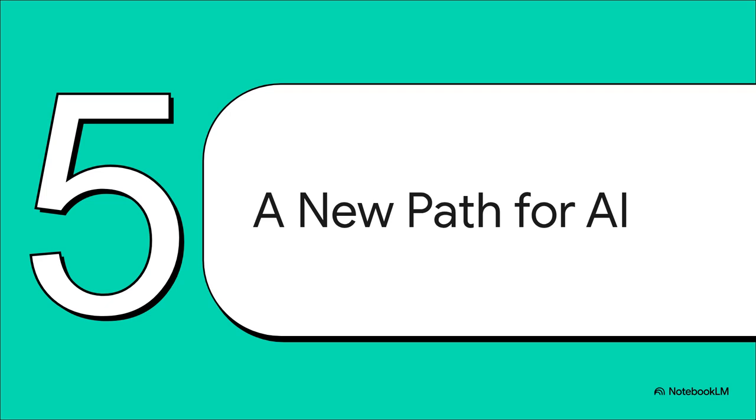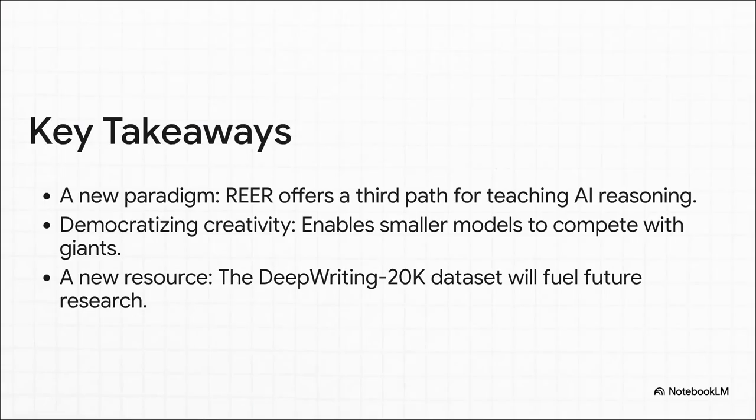So this breakthrough isn't just about creating a better AI writer. It's about opening up a completely new path for AI development, and that has some huge implications for the entire field. So what's the big picture here? Well, first, REER gives us a powerful new way to teach AI, a third path that gets around the old limits of RL and distillation. This helps level the playing field, allowing smaller, open-source models to achieve world-class creative performance. And of course, that new dataset is going to fuel new research for years to come.